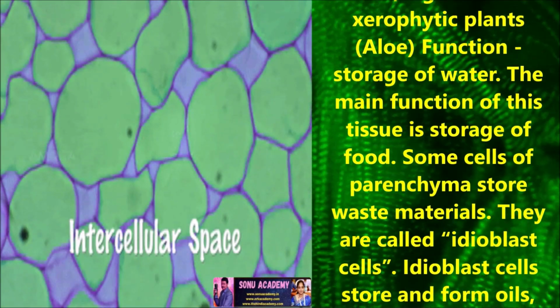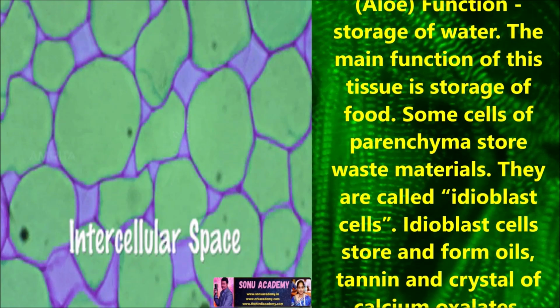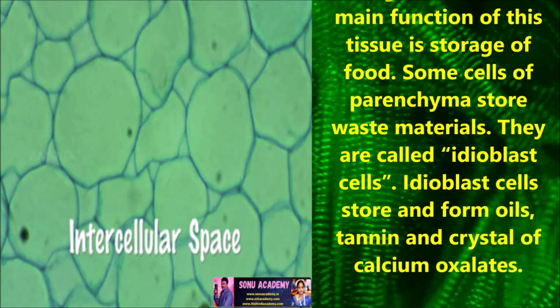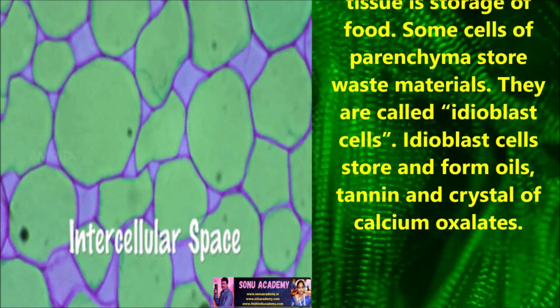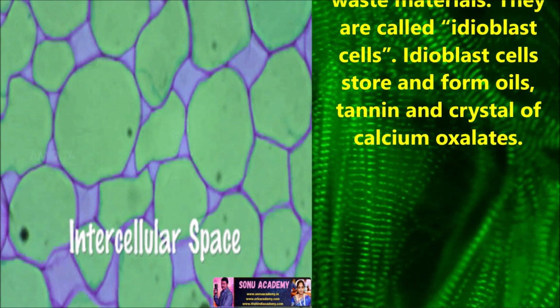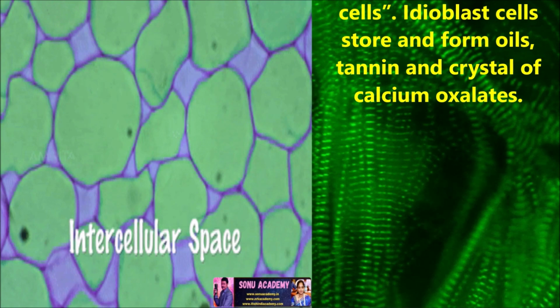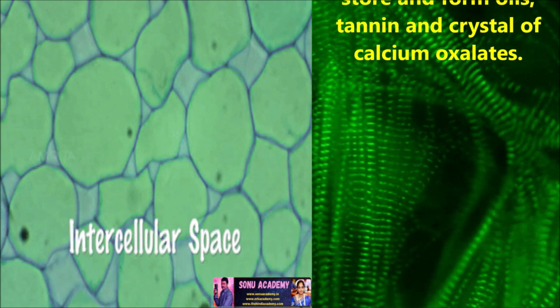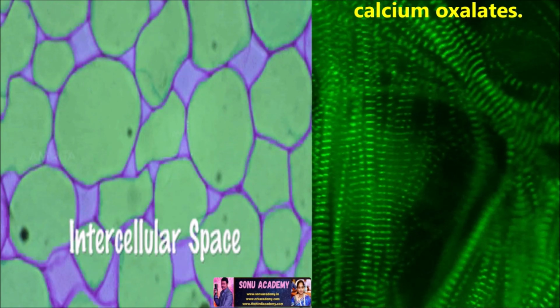Now let us discuss the functions of parenchyma. The main function of this tissue is storage of food. Some cells of parenchyma store waste materials. They are called idioblast cells. These idioblast cells store and form oils, tannin and crystals of calcium oxalate.